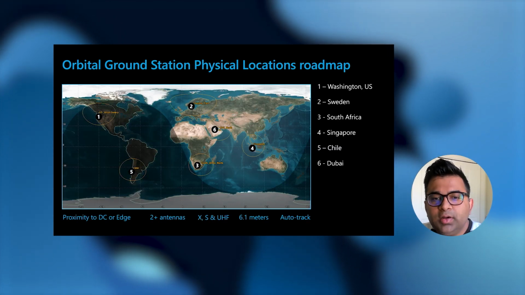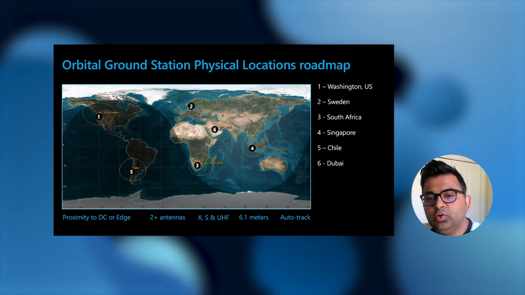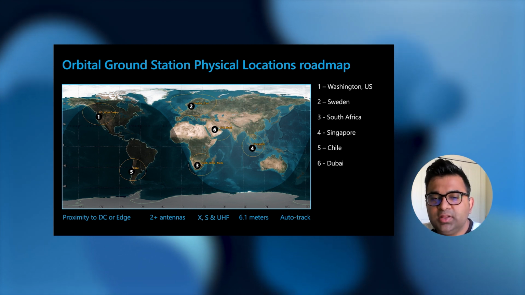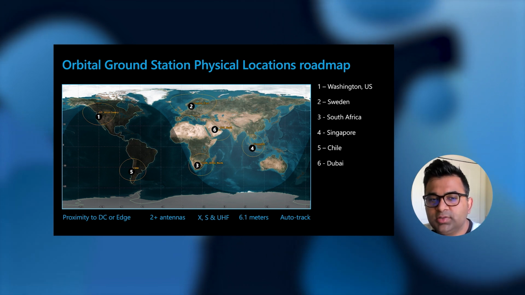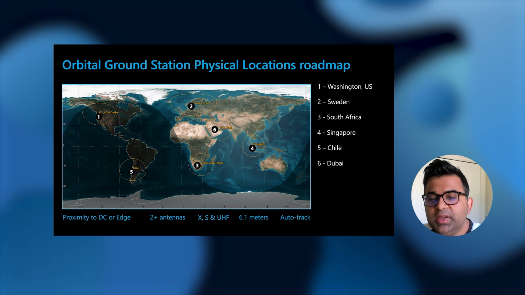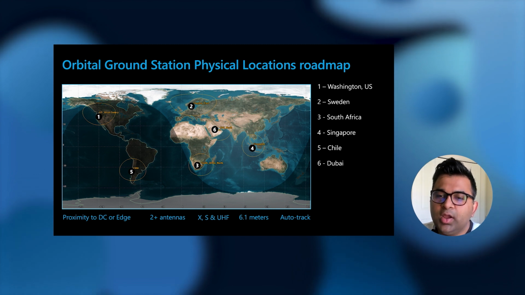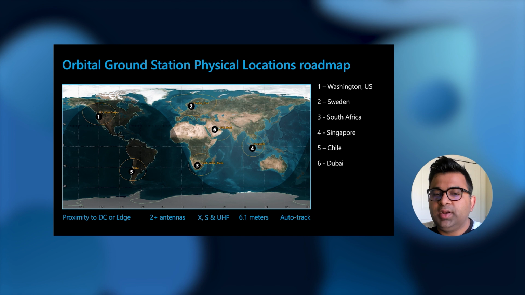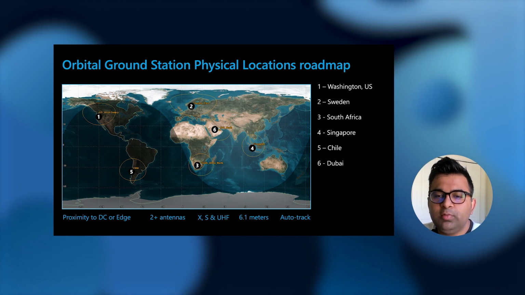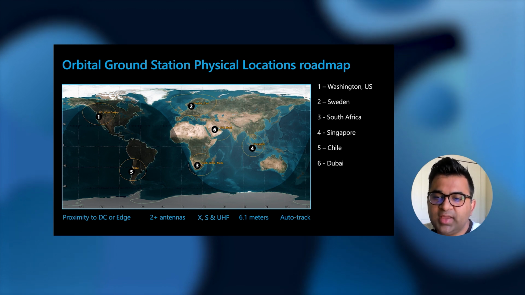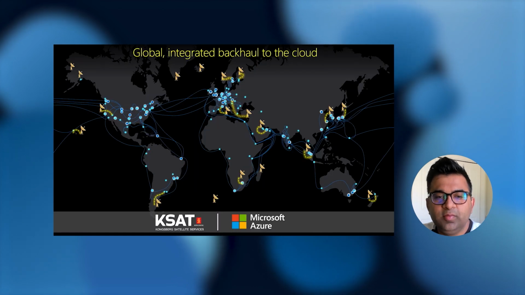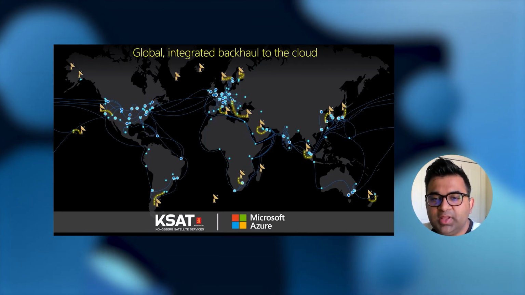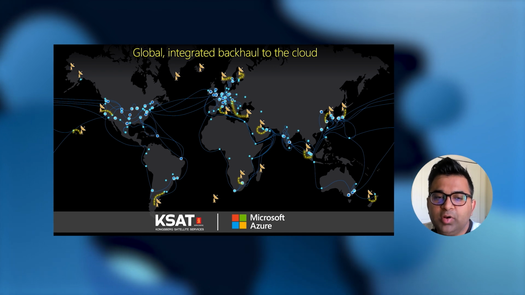Here is our roadmap to building several ground stations globally. We start with our first ground station in the state of Washington in the US, followed by other geographies, most of which are already work in progress. Each ground station is deployed either in our data center premises or close to the network edge if outside our data centers. Each ground station site will have at least two 6.1 meter antennas, which will support X, S, and UHF bands with auto tracking capabilities.